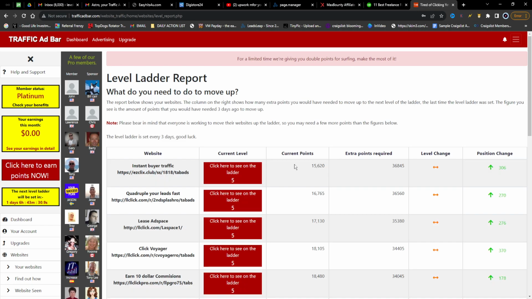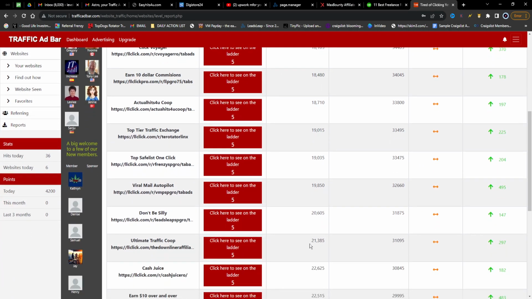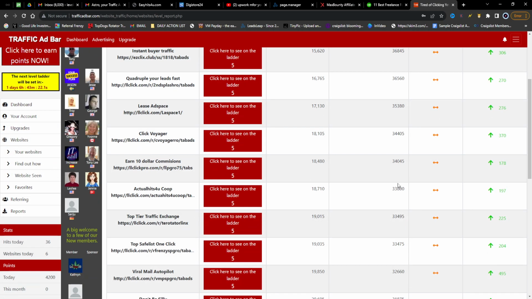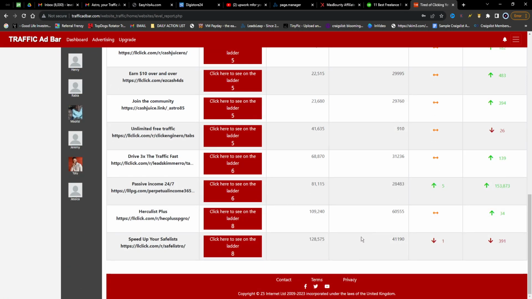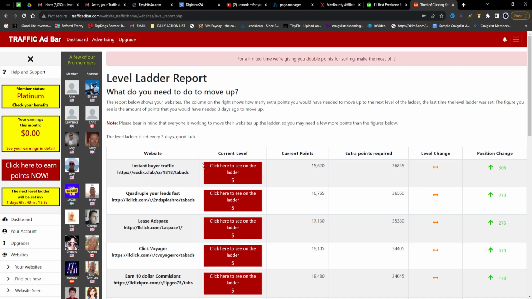This is my level ladder. It shows you the current points that you have for each opportunity that you click on, and it also shows you how many extra points are required for you to move up another level. As you can see, I'm on level 8.